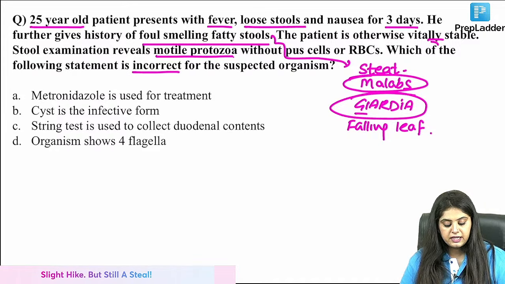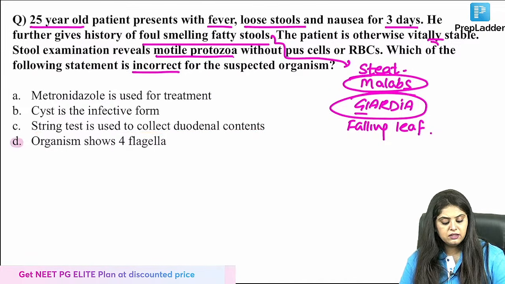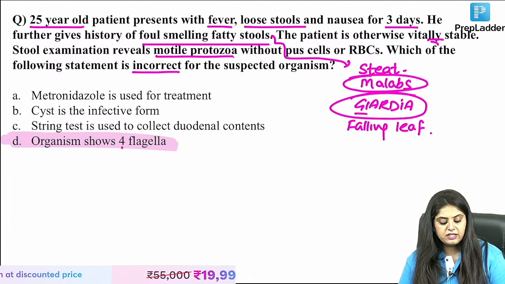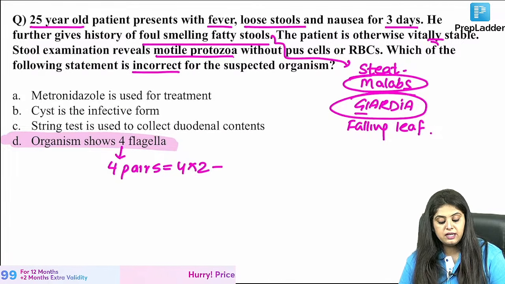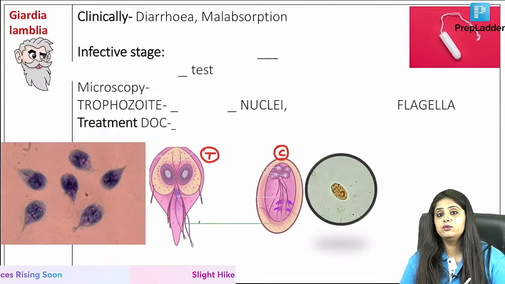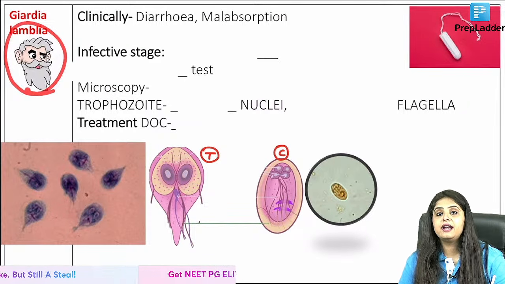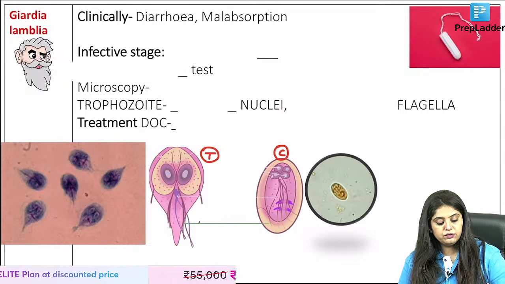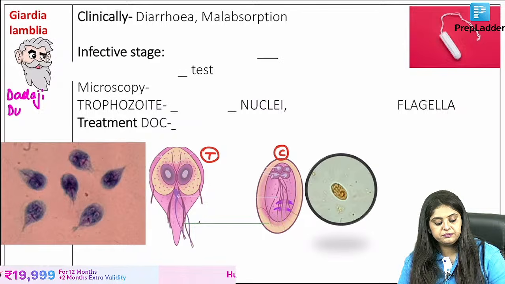What did you write? C and D. You are saying C is also incorrect. String test? Nahi, ye toh theek hai. The incorrect statement, it doesn't have 4 flagella. It has 4 pairs of flagella, which means it has a total of 8 flagella. So ab what do you call Giardia? What do we in a rapid revision call Giardia? He's the Dadaji. He's the grand old man of the intestine. Dadaji of the intestine. So we always used to study that Dadaji is going to be found in the duodenum.